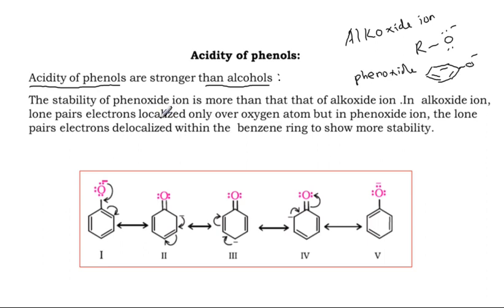The lone pair of electrons is localized only over the oxygen atom, but in phenoxide ion, the lone pair of electrons is delocalized, very important, at various positions within the benzene ring. Over the oxygen, because of phenoxide, there is one additional lone pair of electrons. Due to the addition of this electron, an additional charge develops.